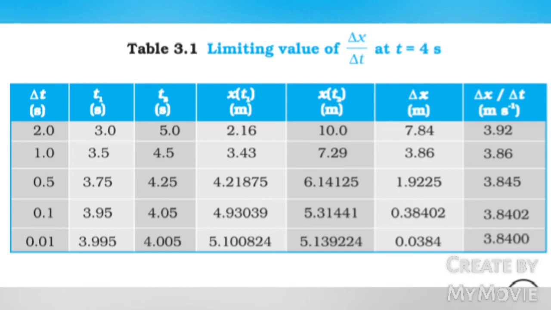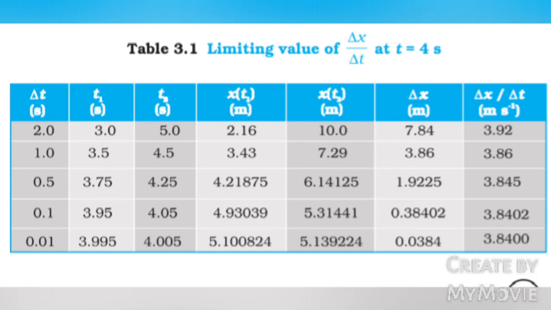If delta t equals 1 second, then t1 equals 3.5 seconds, t2 equals 4.5 seconds, x of t1 equals 3.43 meter, x of t2 equals 7.29 meter, delta x equals 3.86 meter, delta x by delta t equals 3.86 meter per second.